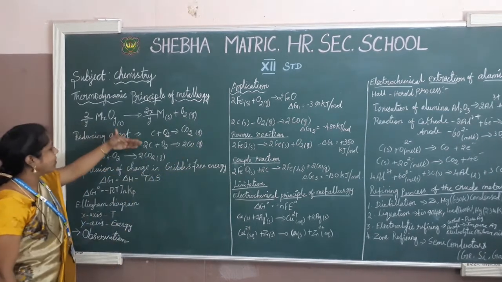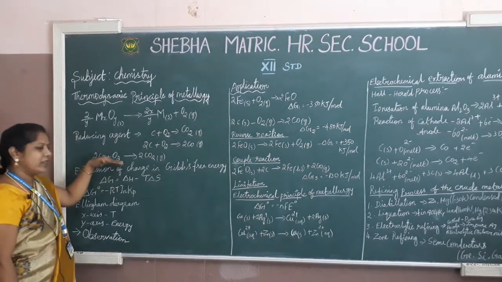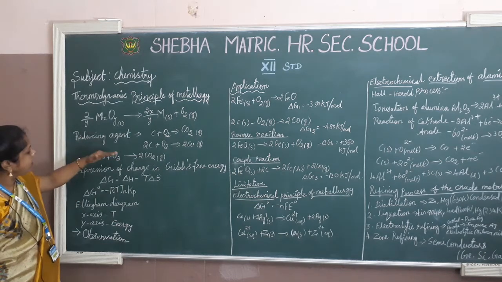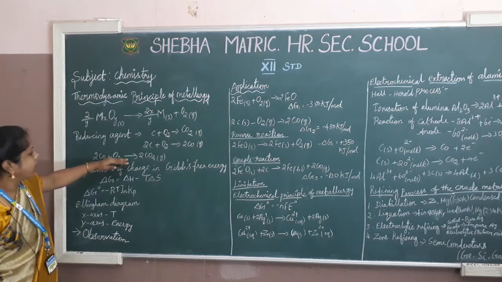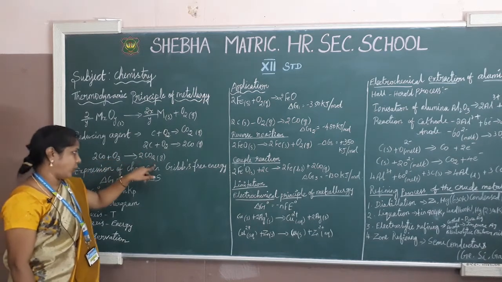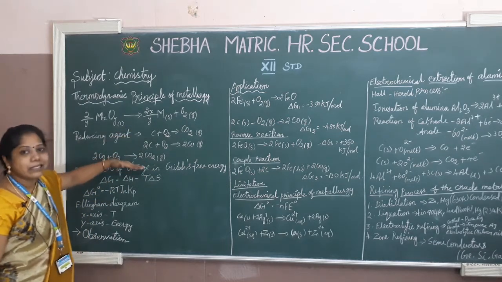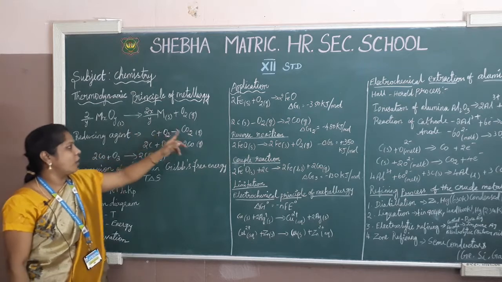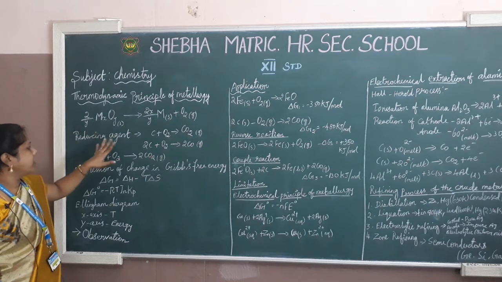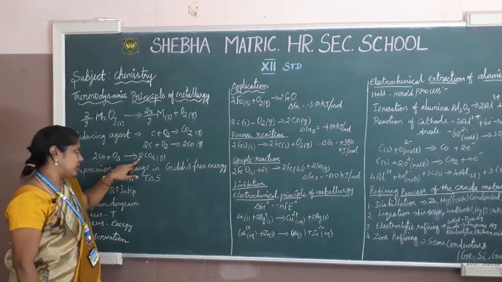This process continues along with oxygen: two molecules of carbon monoxide again react with oxygen, we get two molecules of carbon dioxide, that is 2CO2. You have to notice the first reaction and the last reaction. The first reaction also gave CO2, that is carbon dioxide, and the last equation also has two molecules of carbon dioxide.